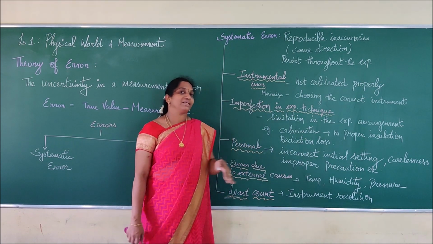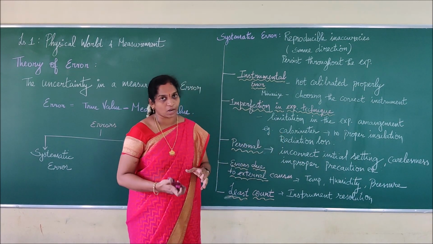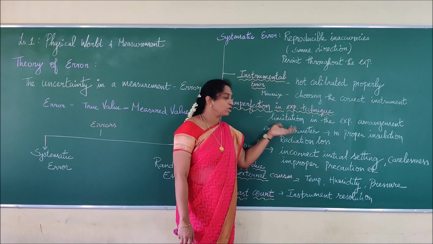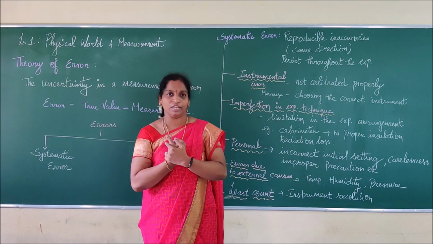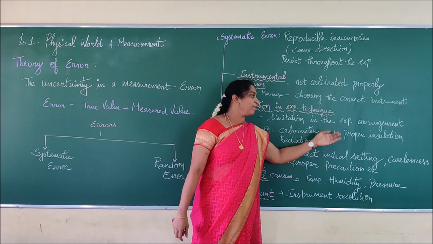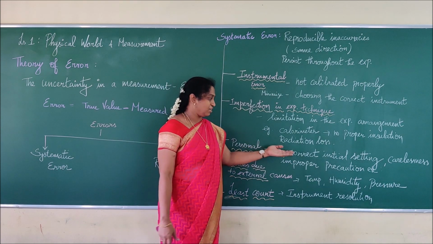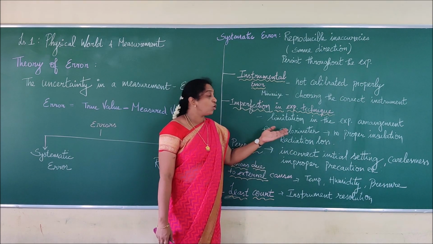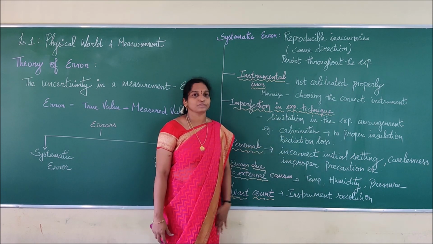If I want to give you an example, a calorimeter is one of the heat experiments, right? In order to measure anything using a calorimeter, we have to have very proper insulation, right? If there is no proper insulation, all the energy will be lost through radiation. We call this what? Imperfection in an experimental technique.